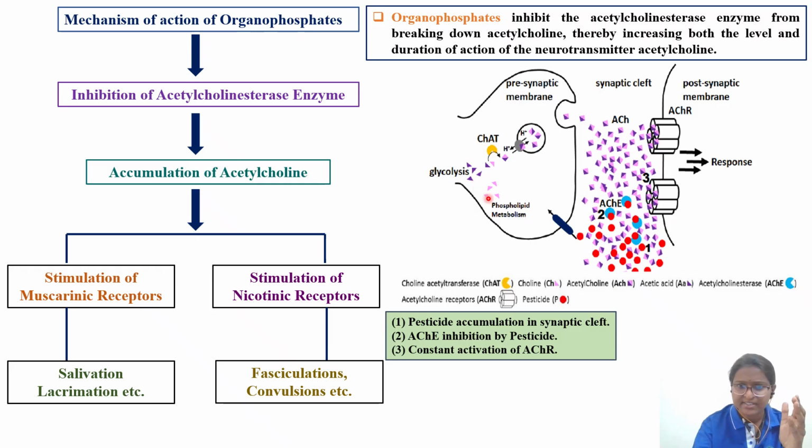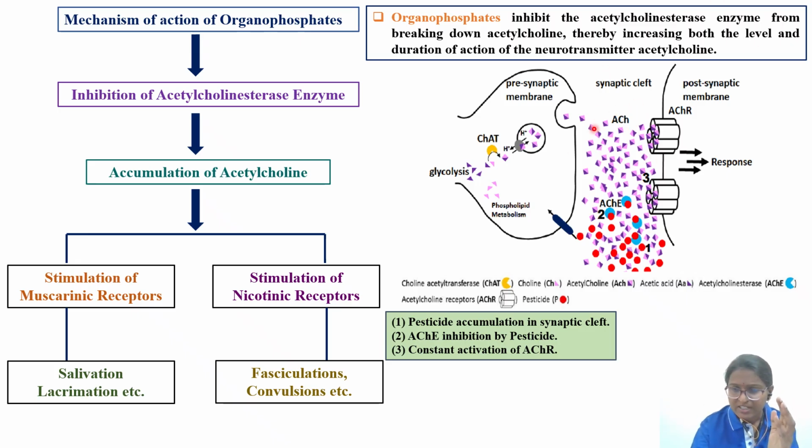So this acetic acid and choline combine by the action of the enzyme choline acetyltransferase. Then acetylcholine will be formed. This acetylcholine, by the method of the H plus transporter in the vesicle, gets stored. Once stimulation of the presynaptic neuron takes place, with an action potential, this vesicle will come and fuse with the presynaptic membrane, and acetylcholine will be released into the synaptic cleft, the neuromuscular junction.